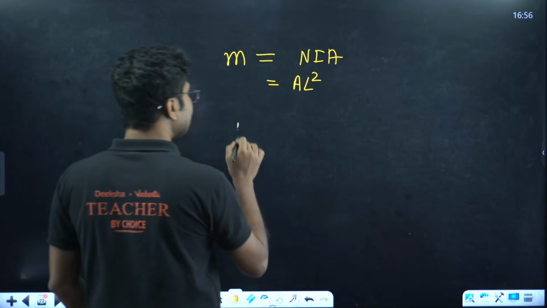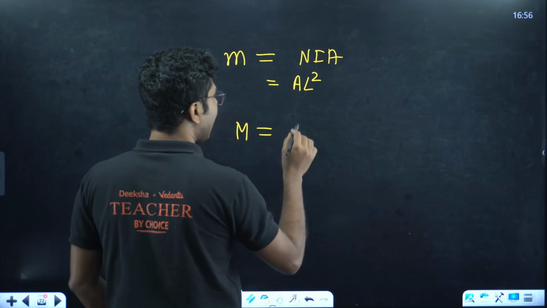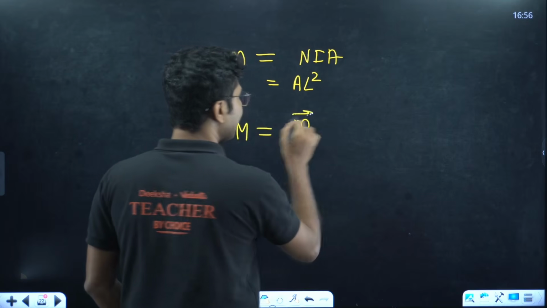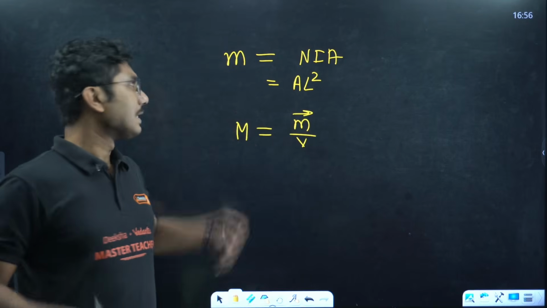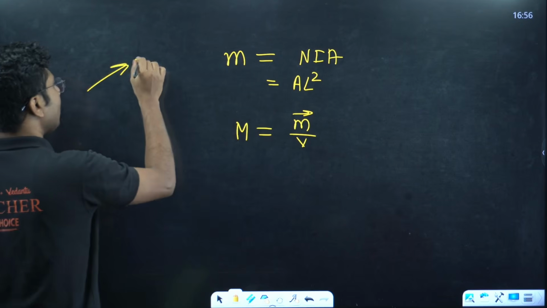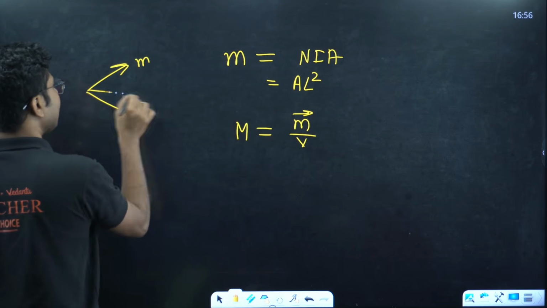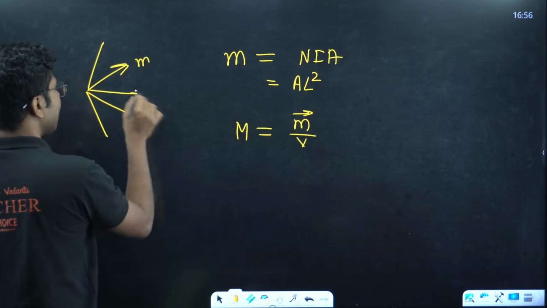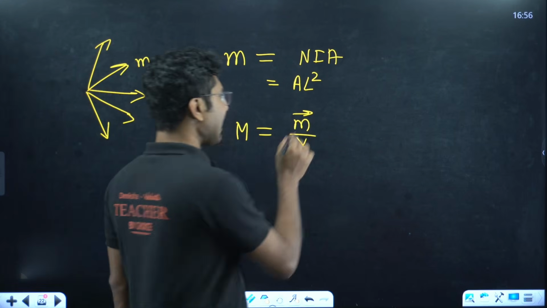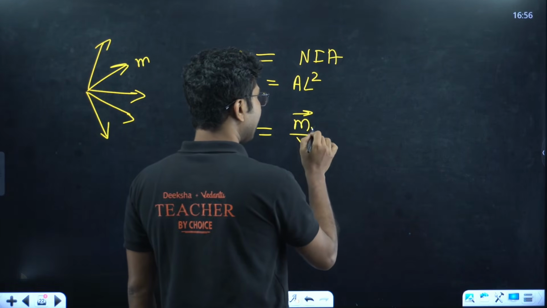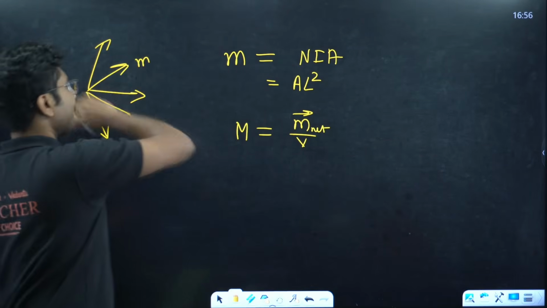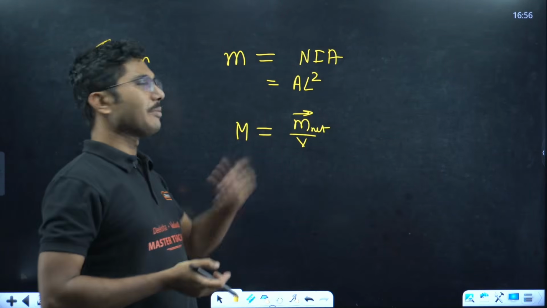Now magnetization on the other hand is given by M by V. So this is the total magnetization. This is for a single dipole, but in a bulk material there are multiple such dipoles. You need to add all of them vectorially and that is denoted by, say, M net. Dimension wise it is the same because all of them have the same dimensions.